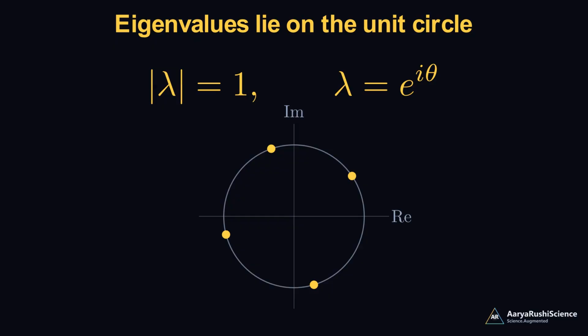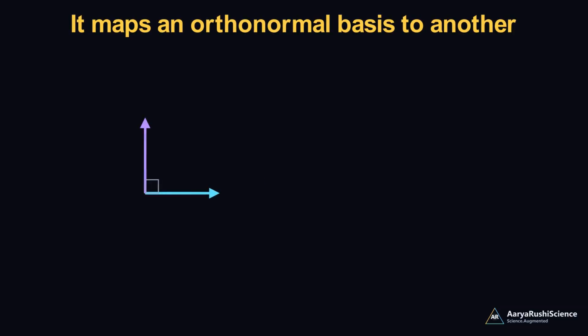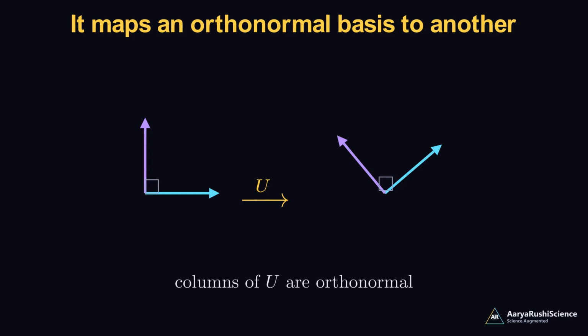A unitary operator also carries one orthonormal basis into another. Feed it perpendicular unit vectors, and out come perpendicular unit vectors. Equivalently, the columns of a unitary matrix are themselves an orthonormal set. This is exactly why unitaries describe a change of orthonormal basis, with no information lost.